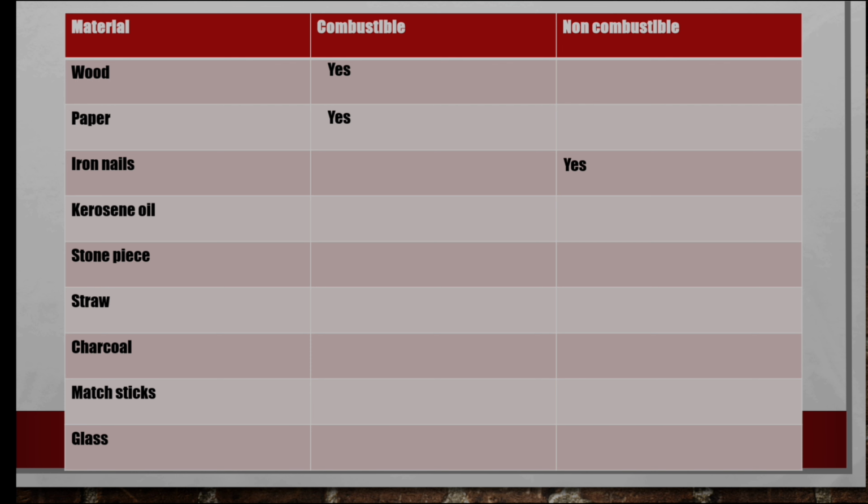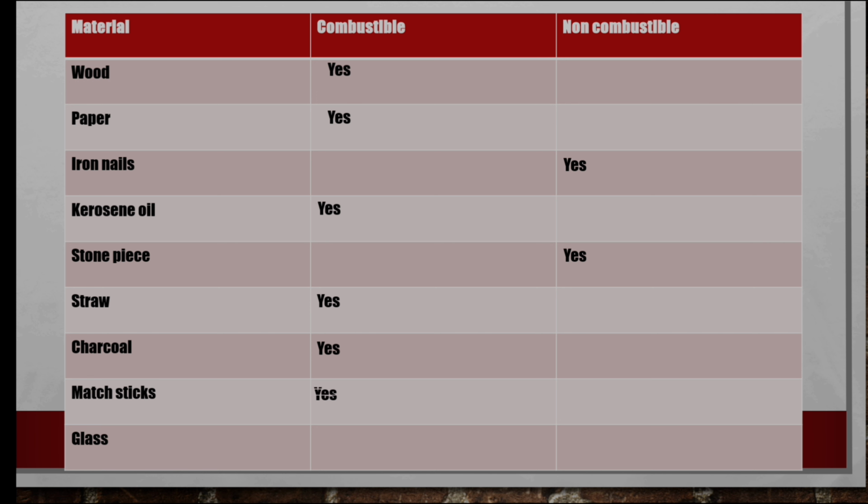Iron nails are non-combustible. They do not react with oxygen. Kerosene oil, of course, is combustible, a very severe combustible one. Stone piece, non-combustible. It does not react with oxygen. Straw, of course, is combustible. Charcoal, very powerful, is combustible.